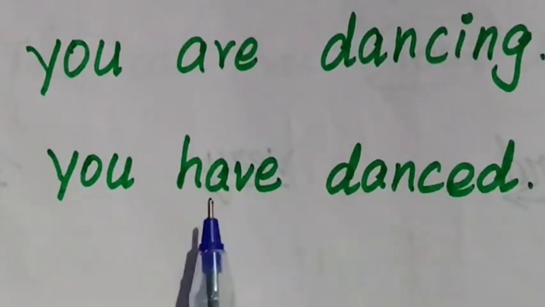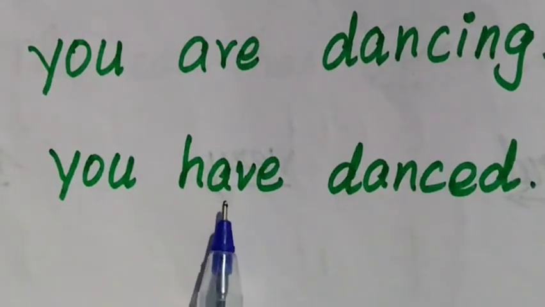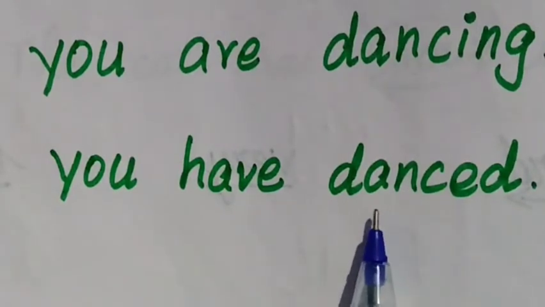You have danced. In this, the helping verb is have, and it comes along with the main verb.